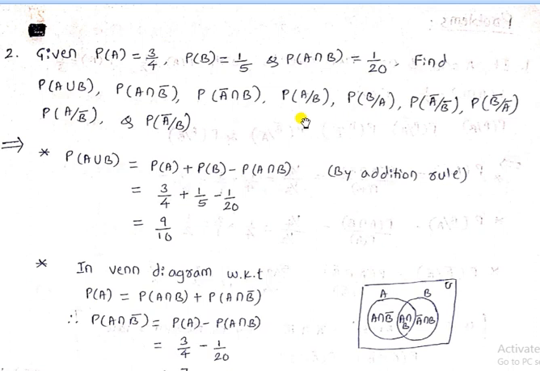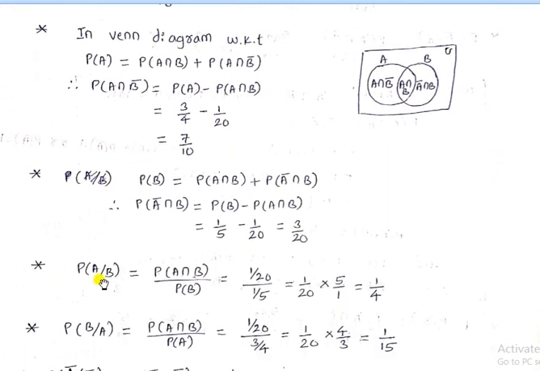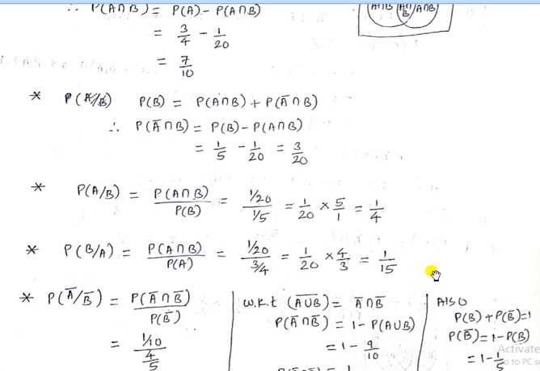Then the fourth one is A divided by B. Once again use the conditional probability. Probability of A by B is probability of A intersection B divided by P of B. Use the values of A intersection B and P of B: 1 by 20 divided by 1 by 5 gives 1 by 4. Next one is probability of B by A. Here also use the conditional probability, and after simplifying we get 1 divided by 50.